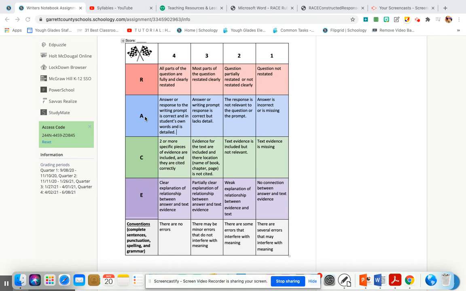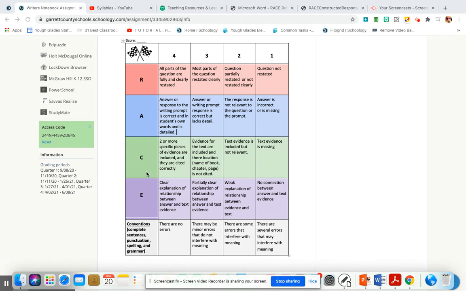And then A is that you basically answered the writing prompt correctly, and it's detailed. To get the highest score, you answered the prompt correctly. You told me who the person is that reminds you of the characters in the Magic Treehouse, and you told me their relationship to you, because remember, it has to be a person in your life, just like I did in my example. Say you answered that, but it lacked detail. You didn't tell me who that person was in your life. And then say that you attempted to answer the response, but it's not relevant. It doesn't really make sense to the topic. And this is if you did not answer or it's missing, okay?